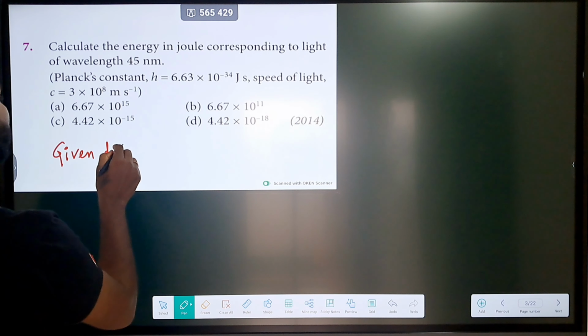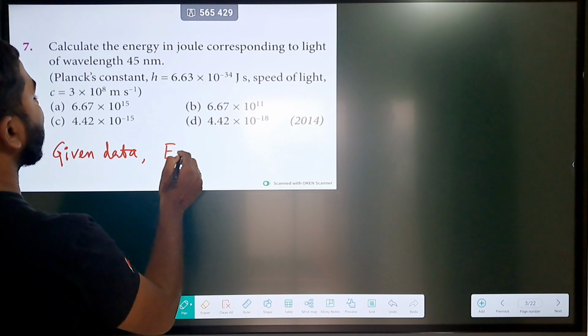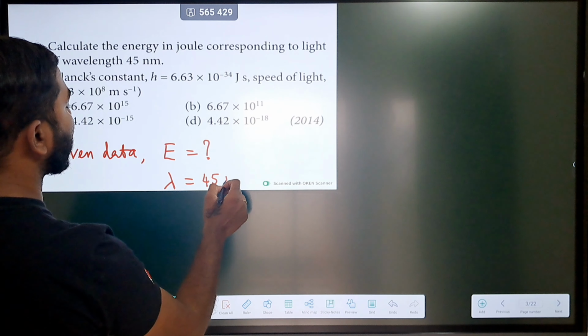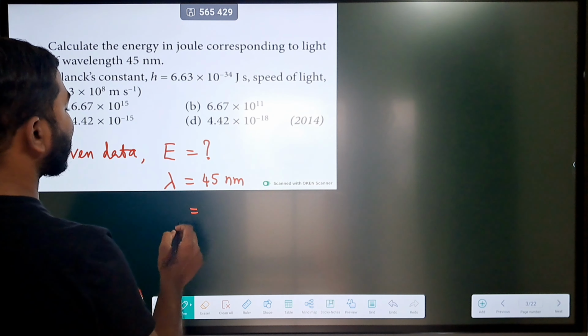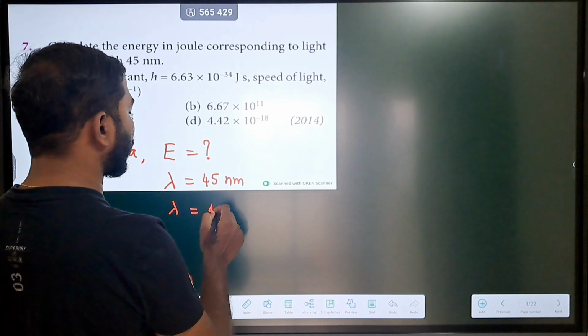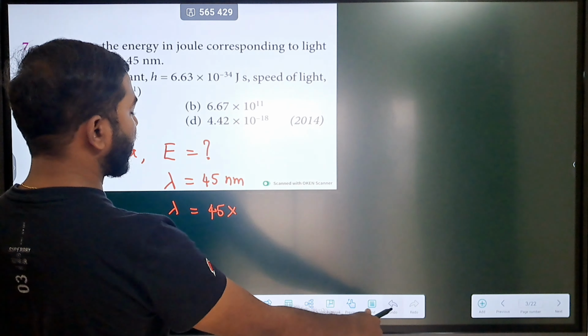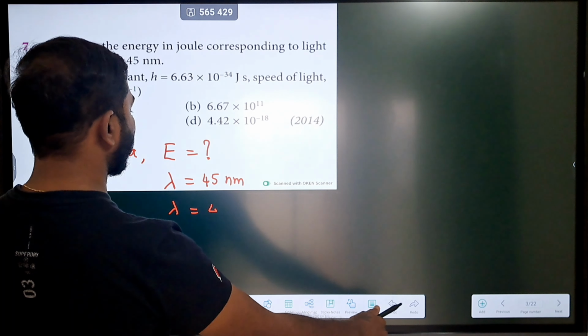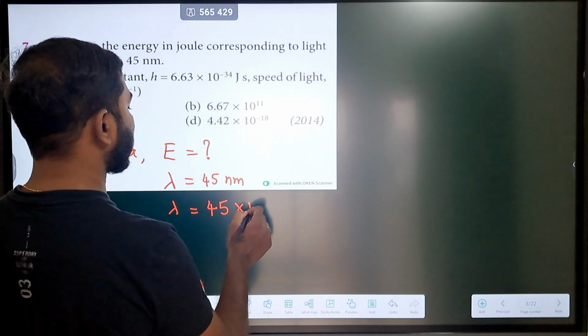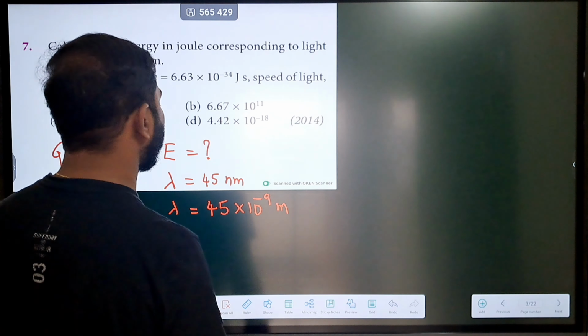They are asking us to calculate the energy, and they gave a wavelength of 45 nanometers. We can't substitute wavelength in nanometers; we need to convert it into meters. So 45 into 10 power minus 9 meters. Very easy.